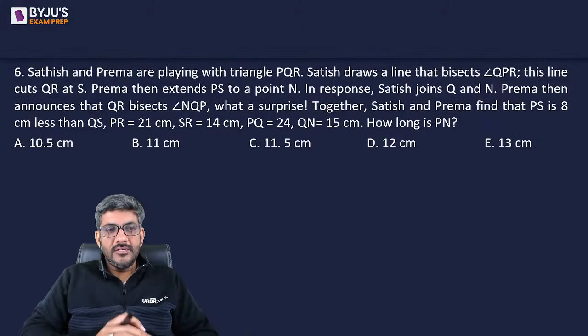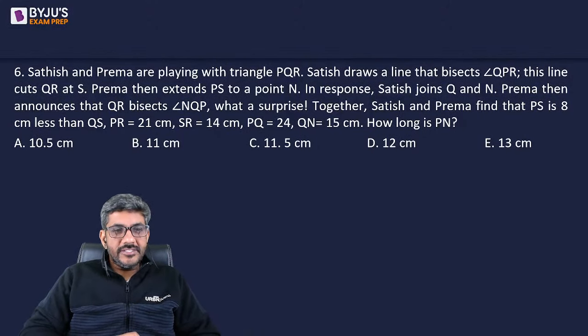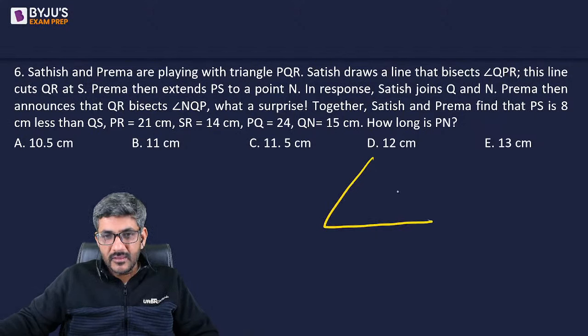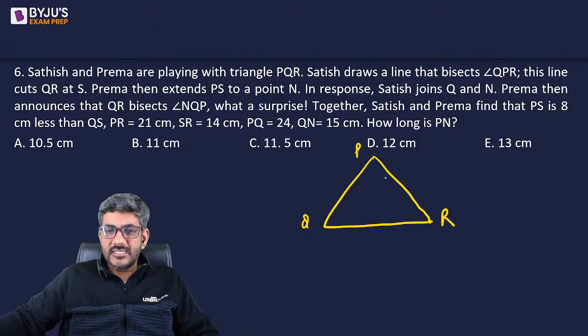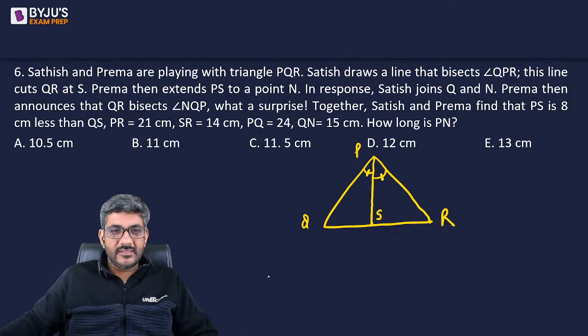Let's start doing it now. करना शुरू करते हैं. Okay, Sarang also got the same. E 13. Satish and Prema are playing with triangle PQR. Satish draws a line that bisects angle QPR. So straight away, let me start making this. So let's say this is the triangle, which is PQR. Satish draws a line that bisects angle QPR. This line cuts QR at S. So this line cuts QR at S, and it's an angle bisector. So this angle and this angle, they are the same. So I made it like this.